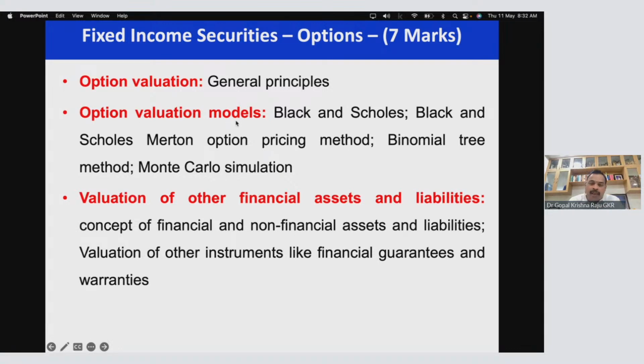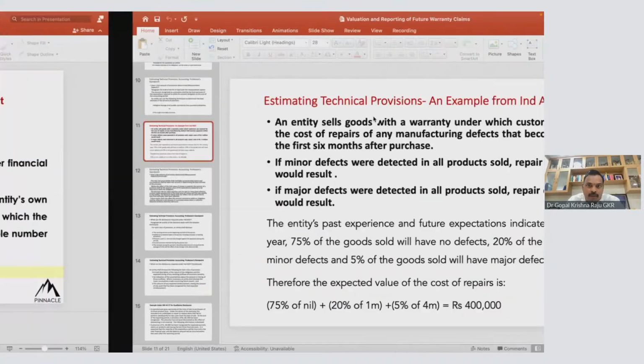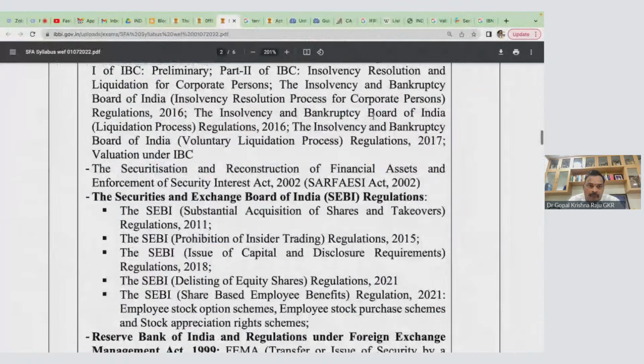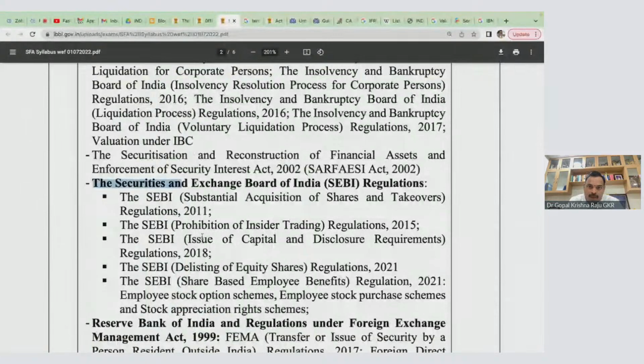There are possibilities you may even get a case study, maybe an application of Black-Scholes. You have Ind AS 102, which is on share-based payments, and especially with respect to ESOP valuation. Nowhere in the syllabus do they discuss ESOP, except in your syllabus on top, where you have general laws, where on SEBI, you have the SEBI share-based employee benefits regulation. In that, the ESOP scheme is there.